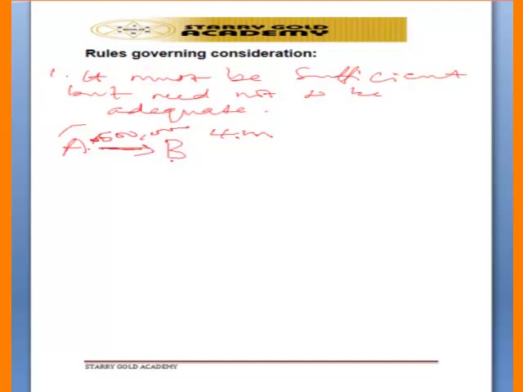So that is why, with consideration, it does not mean that what Mr. A is giving must be commensurate with what Mr. B is giving. No. What they are exchanging may not be commensurate with each other. But what matters most is that whatever they are exchanging must be a thing of value. 500,000 is a thing of value. The Jeep is a thing of value. And Mr. B that is paying 500,000 naira is also paying something of value.